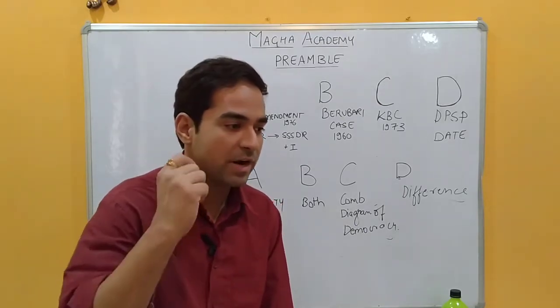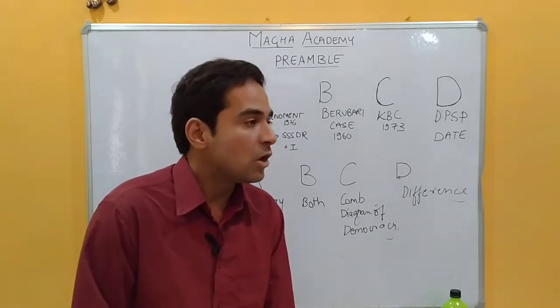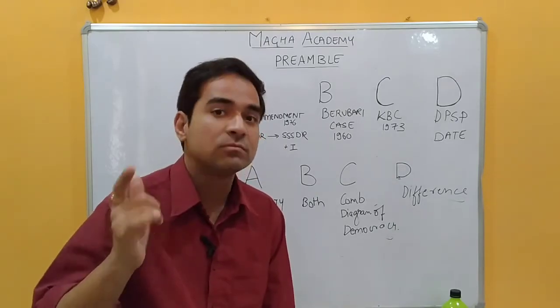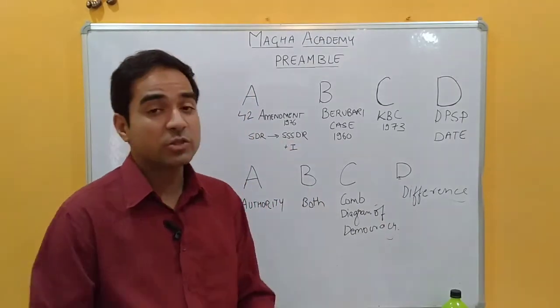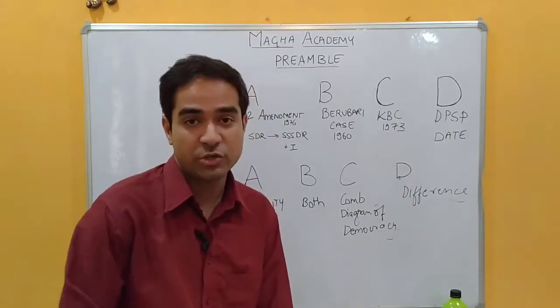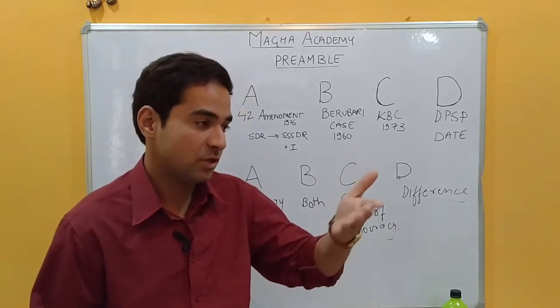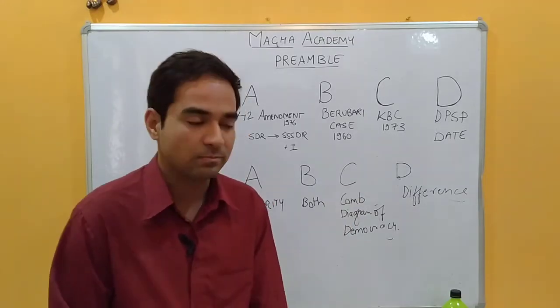So 26th November 1949, 2 months just before the 26th Jan 1950. So easy to remember the date. And the A also stands for America. America was the first constitution to have a preamble in their constitution.